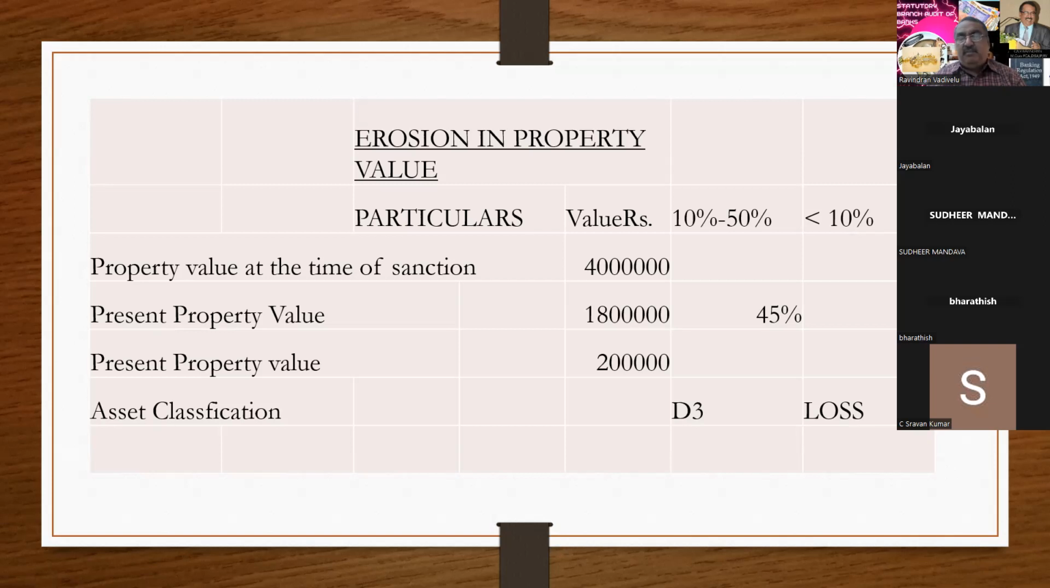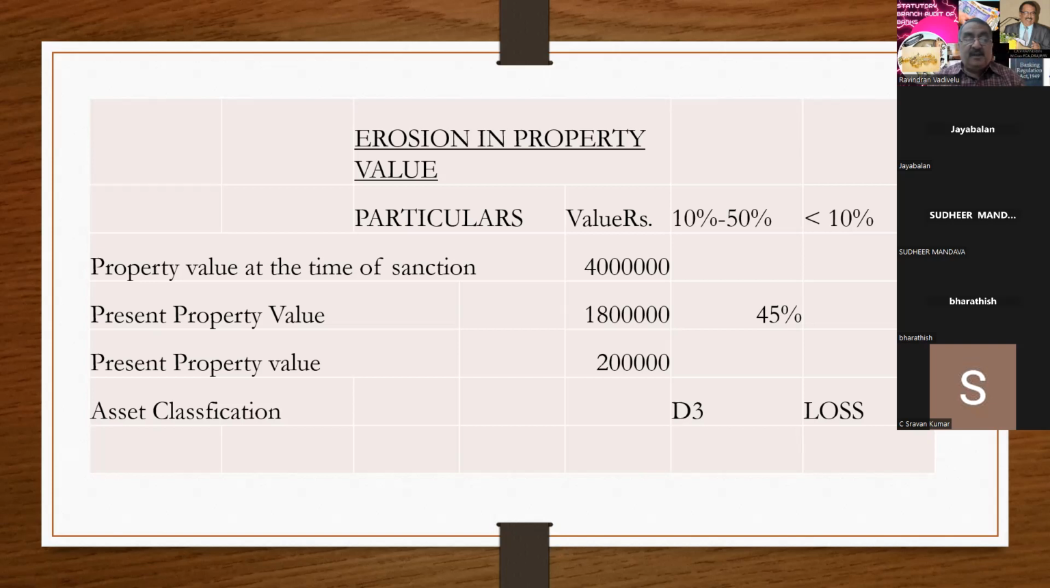So this point you have to bear in mind: is there any erosion in property value? And for valuation, once in 3 years you have to do the valuation of the property. The valuation should be done by another engineer and not by the same engineer. Suppose A has done the valuation today, then when the property is revalued, only B has to revalue it and not the same A. This is also another audit objection, and particularly if you are the concerned auditor, you have to take care of this point.